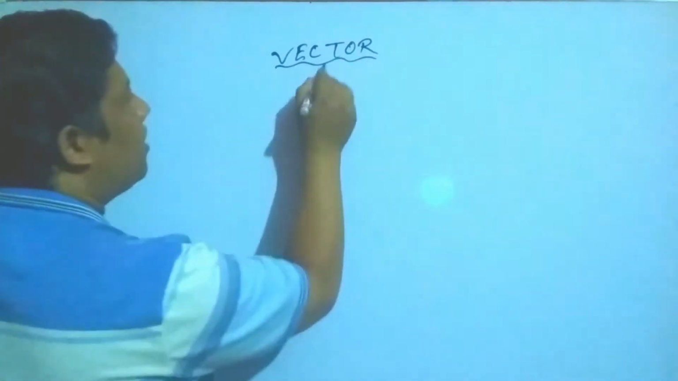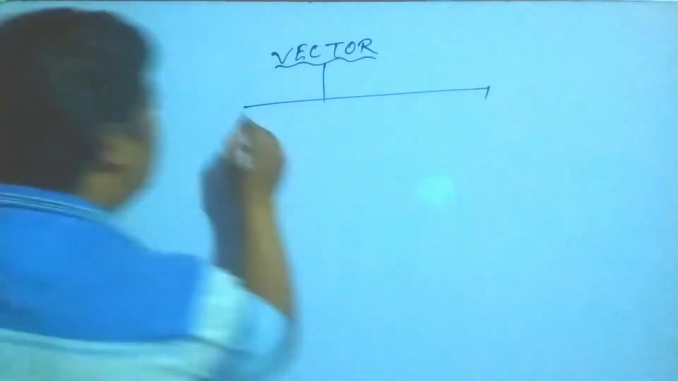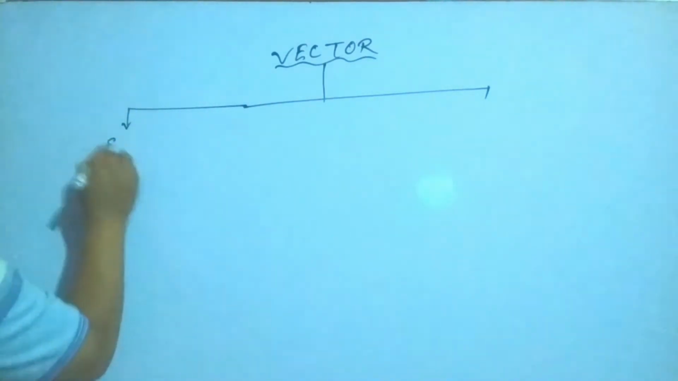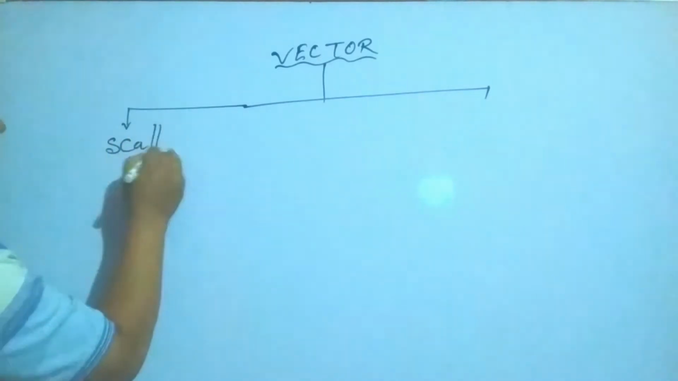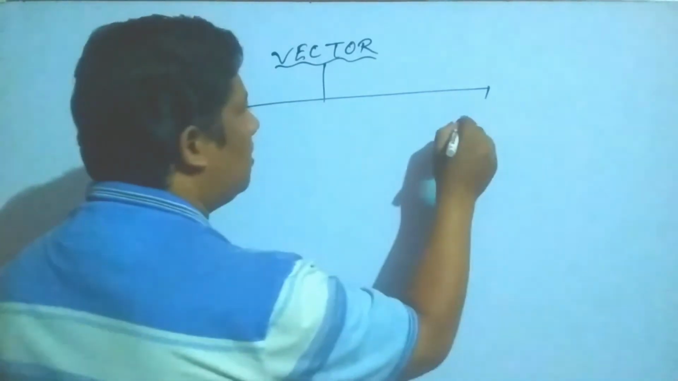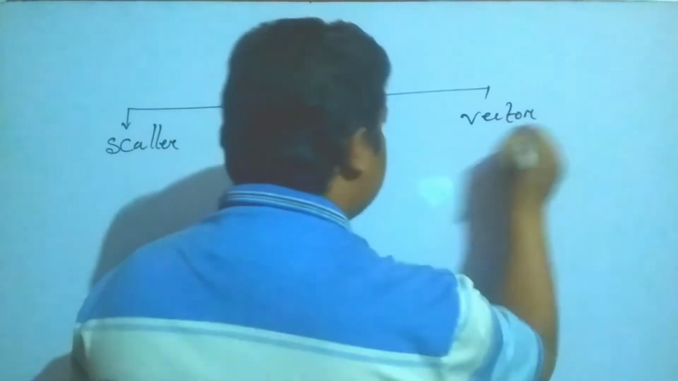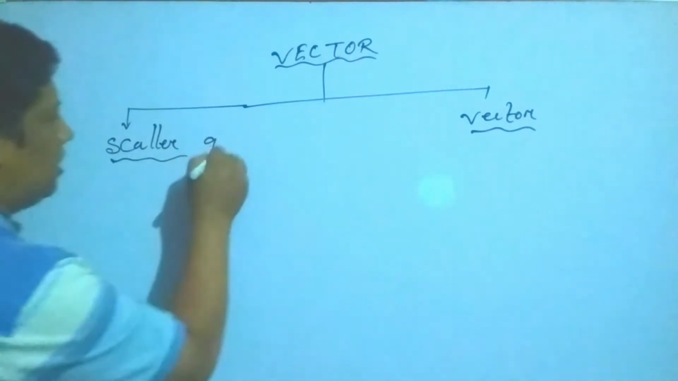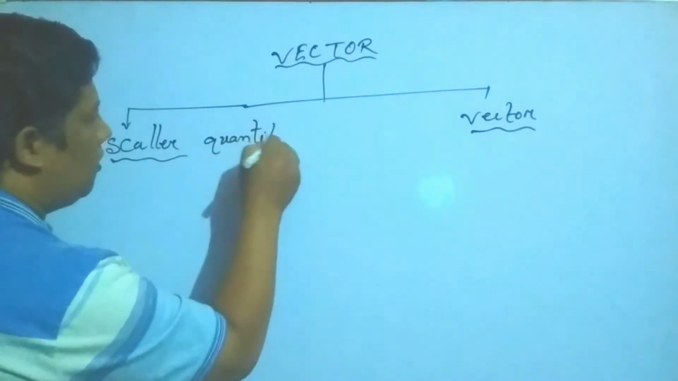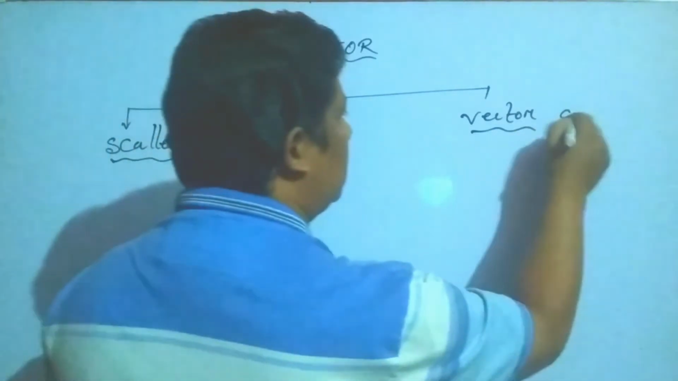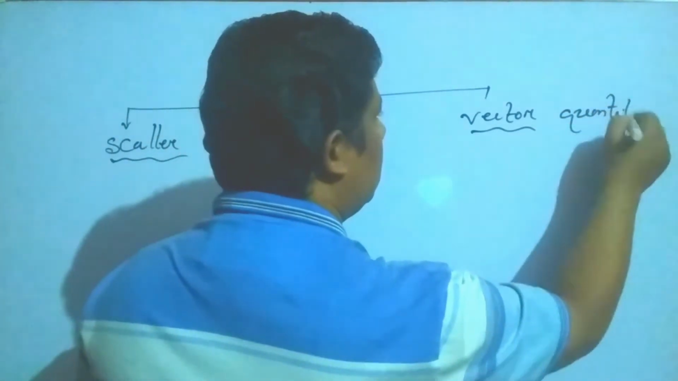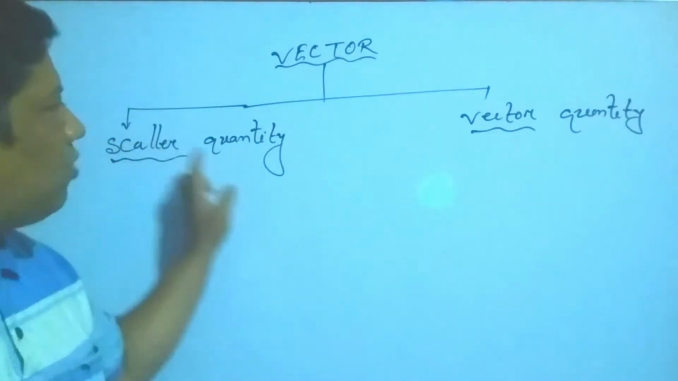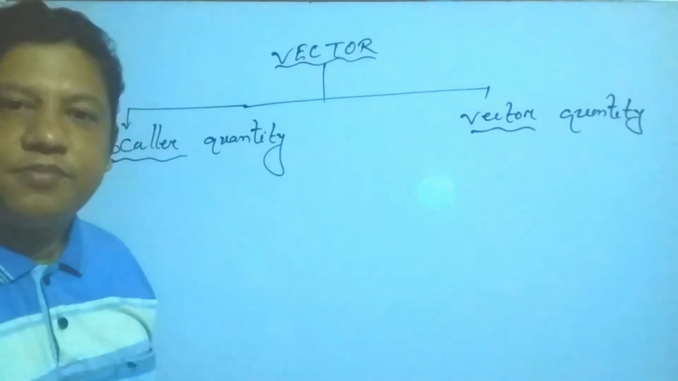Lesson is vector. This vector lesson is divided into two parts. Number one, scalar. Number second, vectors. So my student, scalar quantity, it is called the quantity, and vector quantity. So at first you have to know what is the scalar quantity and what is the vector quantity.